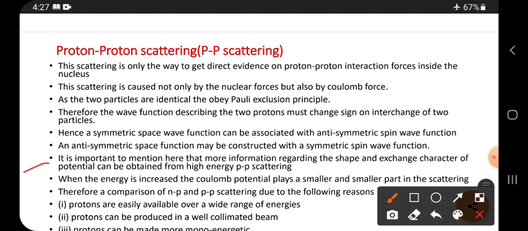It is important to mention here that more information regarding the shape and exchange character of the potential can be obtained from high energy PP scattering, high energy proton scattering. So if you want more information about proton scattering, then these two must be at high energy.